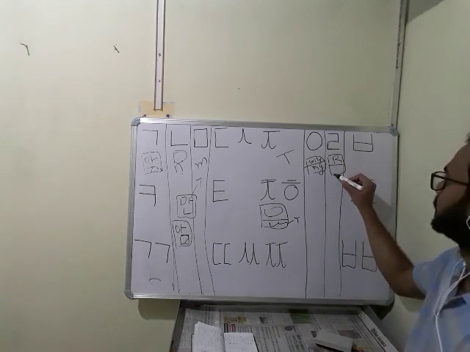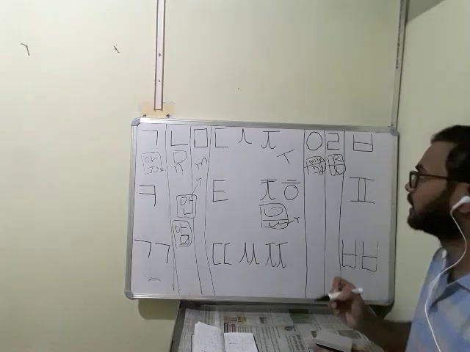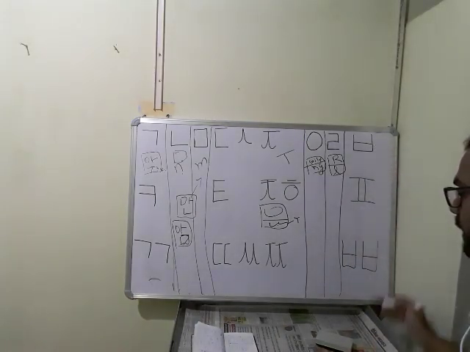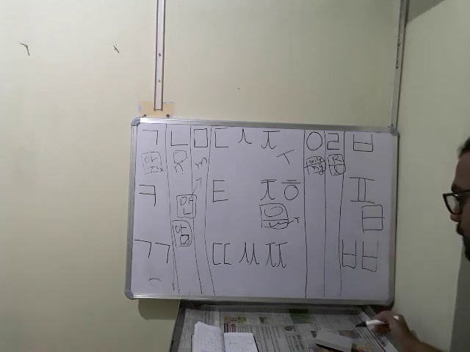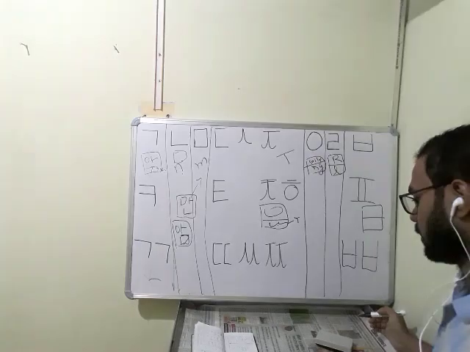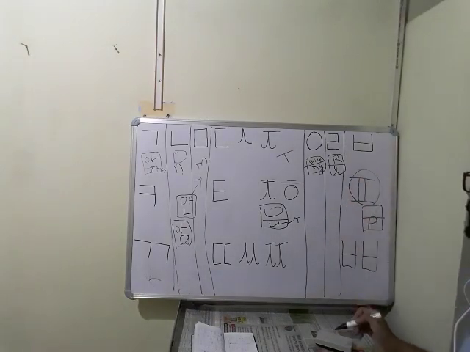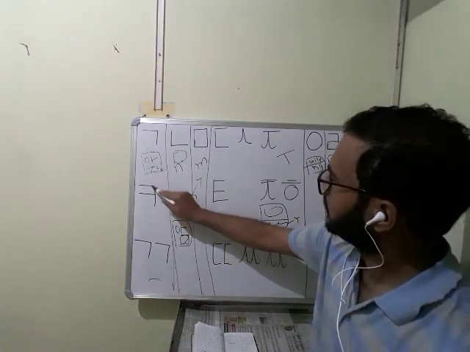If it is down, it will show L sound. L sound it will show. And this whole thing, if it is written at the bottom of the square, this will show P sound, P.